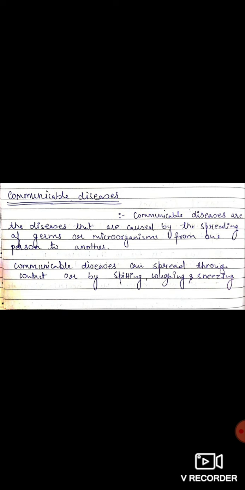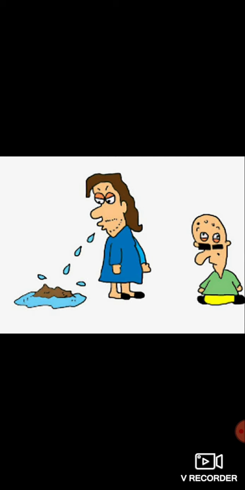Communicable diseases are the diseases that are caused by the spreading of germs or microorganisms from one person to another person. Communicable diseases can spread through contact or by coughing, sneezing, or spitting.